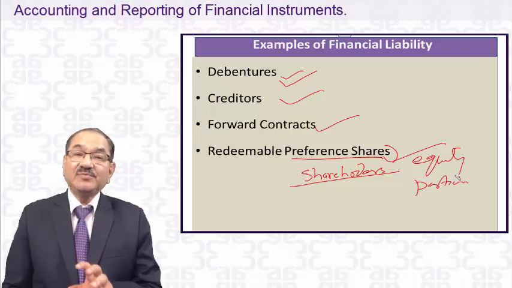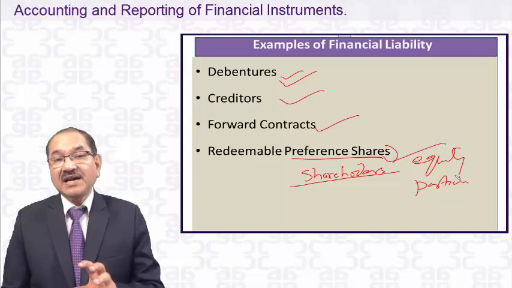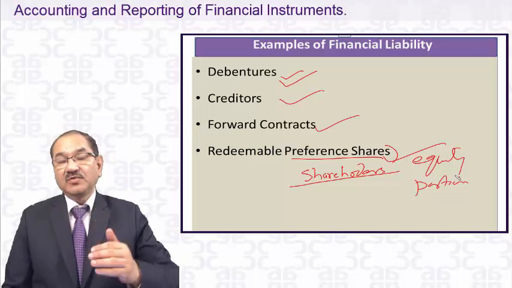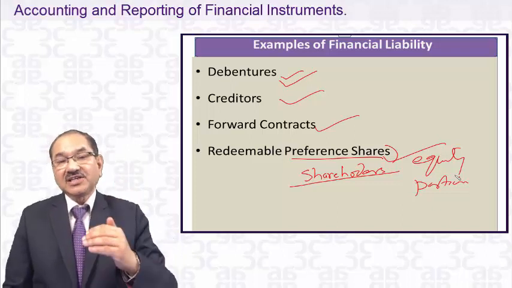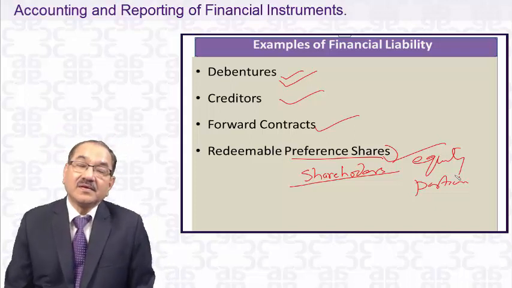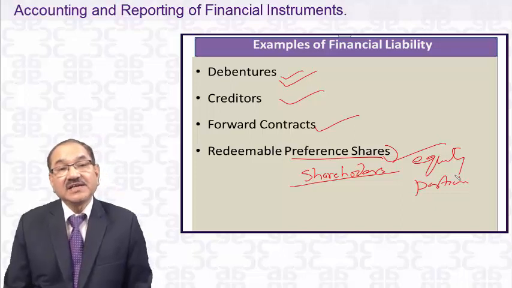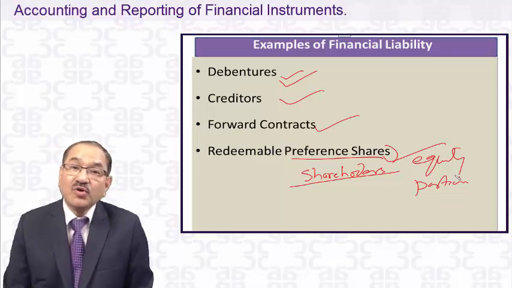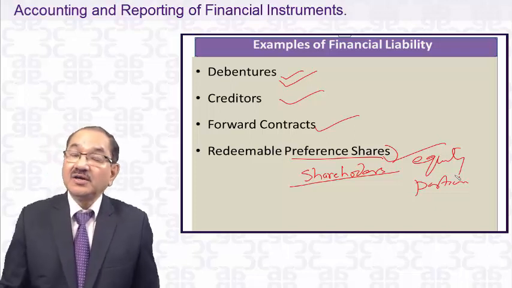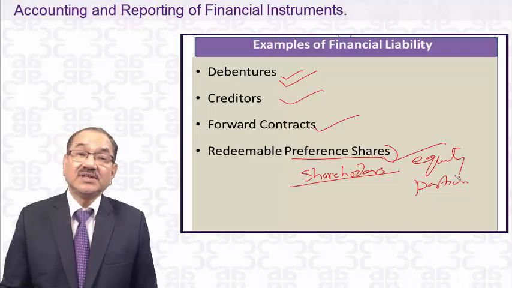Now the question arises because these preference shares are share capital. We are showing it under the head share capital, shareholders' fund. When we make the shareholders' fund, it includes the share capital, preference share capital also. But you understand, after these standards, preference share capital will no more be share capital. It will be a liability. It will be shown in the liability.